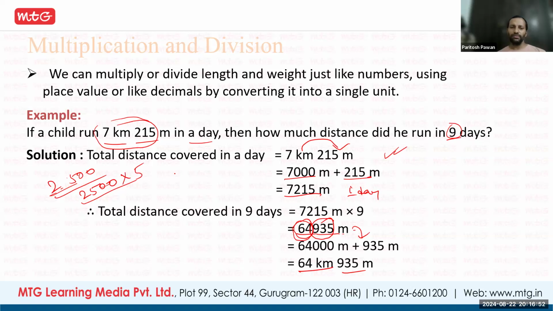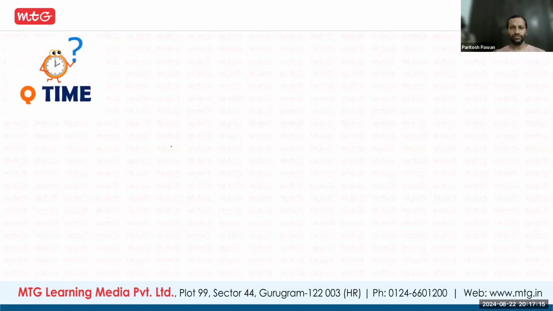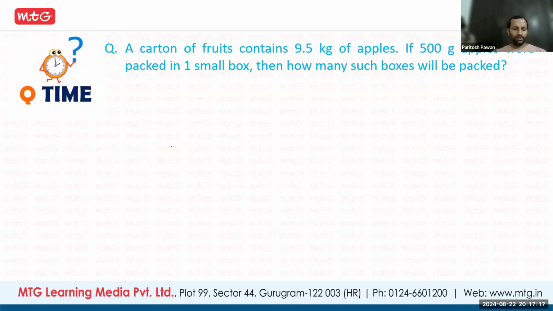Multiply with 5. Okay. So that will be 12,500 meters. So 12,000 meters will be 12 kilometers, and 500 meters will be as it is. Understood, Avni? Yes, sir. Okay. Thank you, sir. Welcome.